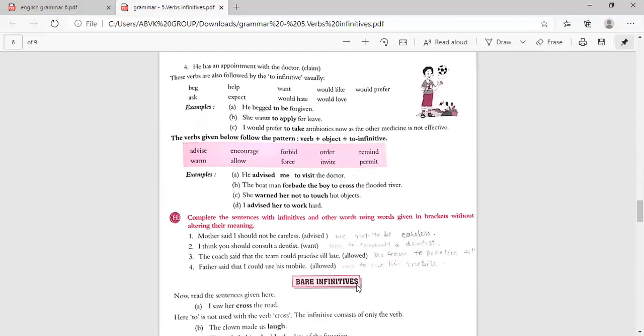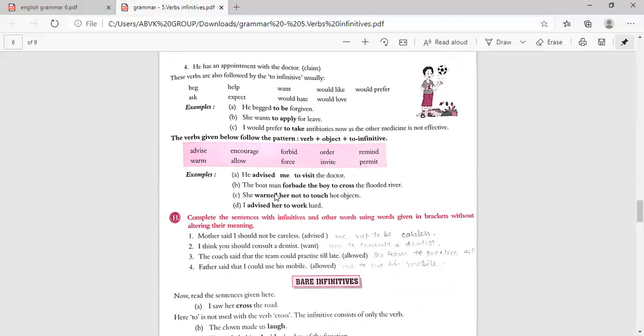The next one, the verbs given below follow the pattern verb plus object plus to infinitive: advise, encourage, forbid, order, remind, warn, allow, force, invite, permit. She advised me to see the doctor: advised is the verb, me the object, then to see is the to infinitive.